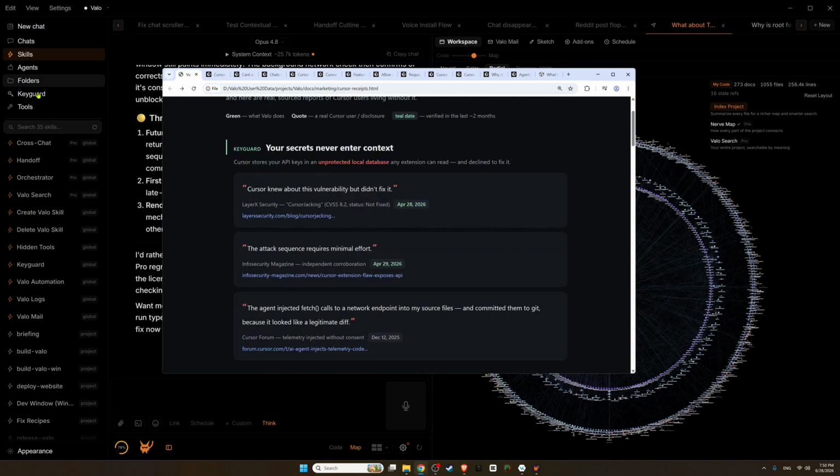Now, Valo solves all of that with the key guard. All of your secrets and personal information is contained in an encrypted folder. Only you know the password for that, and that's it. And Claude can use those secrets without ever even seeing them. That's the Valo solution, using cryptography.